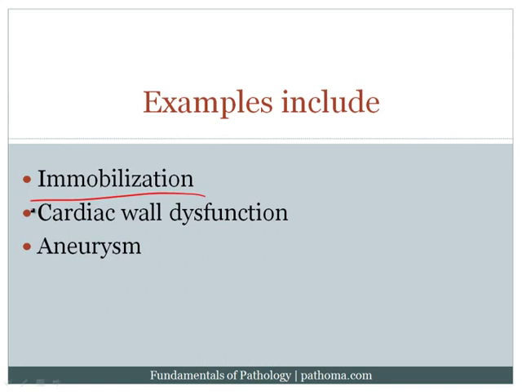That's because there's stasis of the blood, and when there's stasis of the blood, there can be activation of the coag cascade, which can then result in a thrombus.